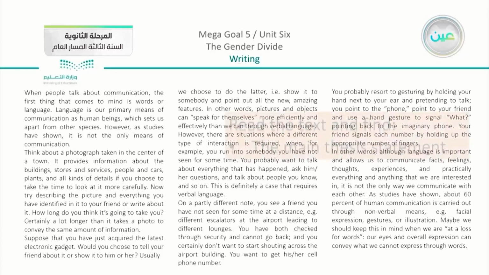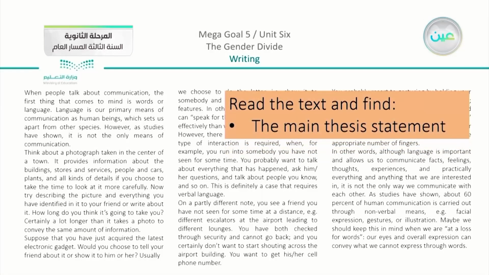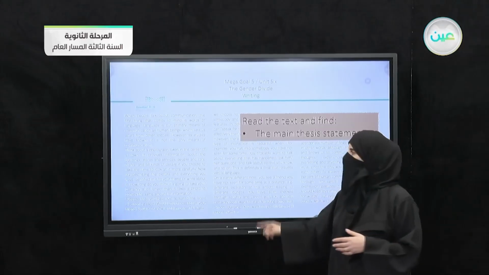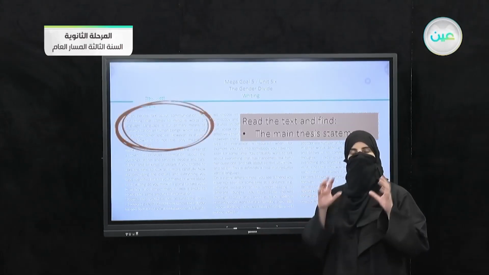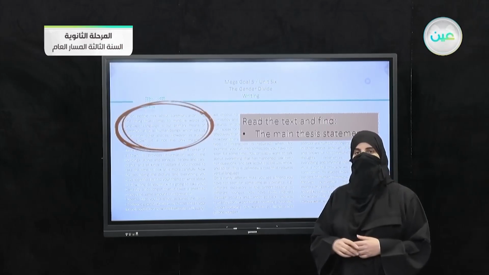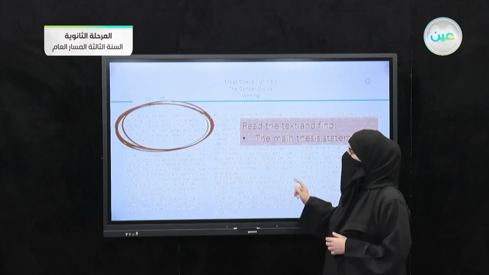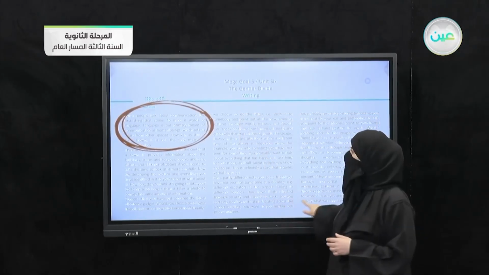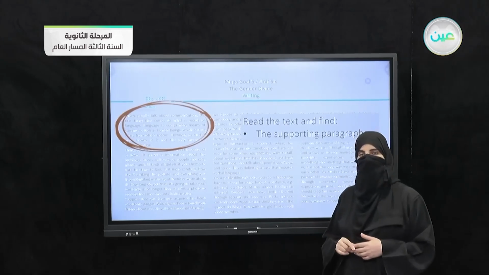We are asked first to read the text and find the main thesis statement. So we have applied this activity before, and we do know that the main thesis statement will be at the very beginning. Now we have here the first paragraph, which is the main part, or we can say the introduction.